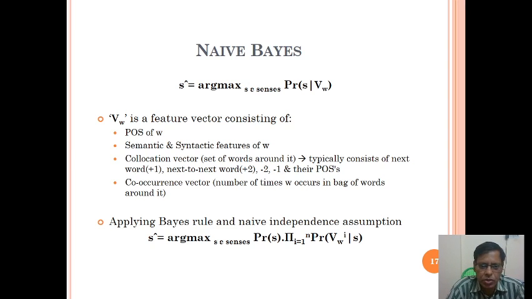Applying Bayes rule and the Naive independence assumption, S is equal to argmax over S belonging to senses of the product over i equal to 1 to n of P(V(W)i given S).